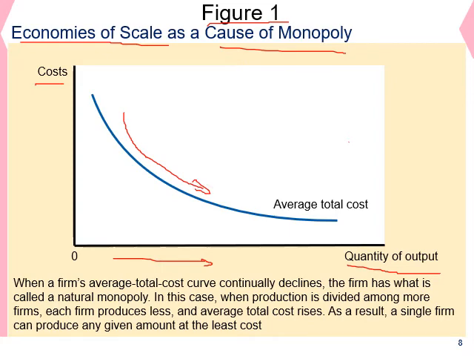When a firm's average total cost continually declines, the firm is what is called a natural monopoly. In that case, when production is divided among more firms, each firm produces less, and average total cost rises. As a result, a single firm can produce any given amount at the least cost.